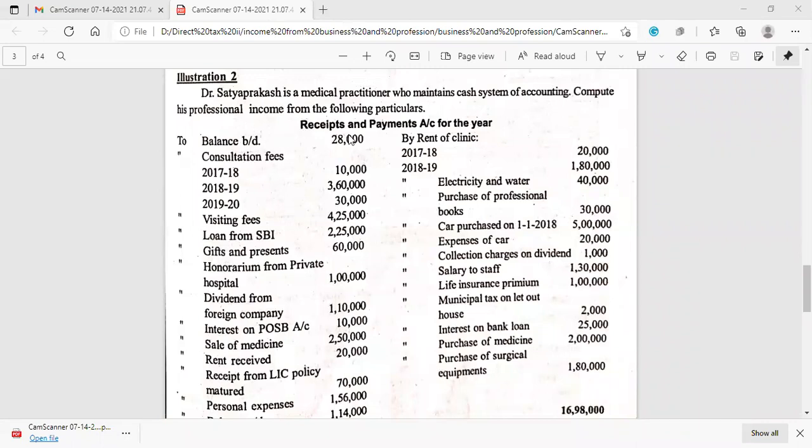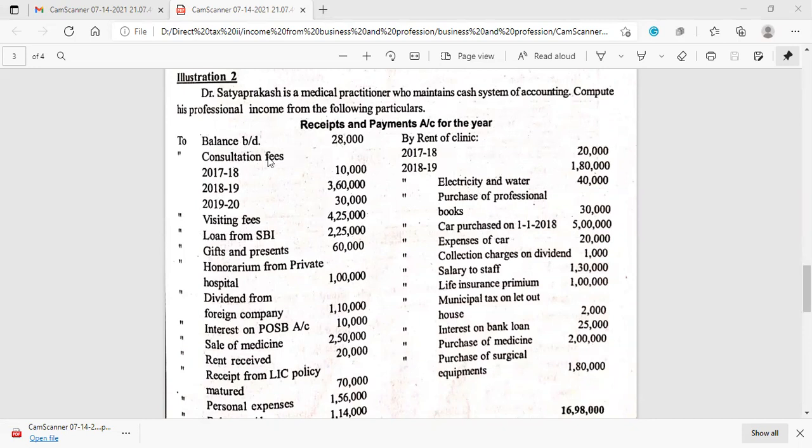Dr. Satya Prakash is a medical practitioner who maintains the cash system of accounting. Compute his professional income from the following particulars. Here they have given a receipts and payment account. You must remember that this is nothing but the cash account. Debit side includes all the receipts, and credit side includes all the payments.